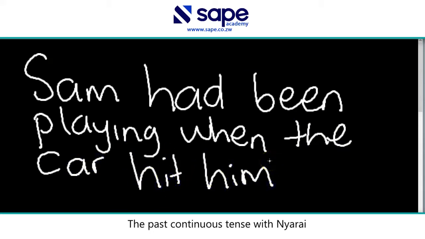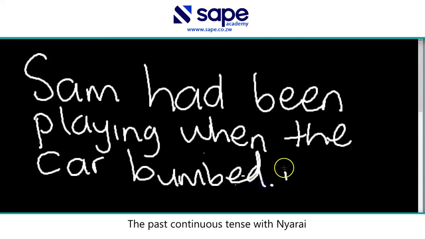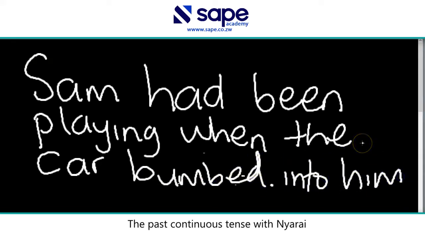Or maybe let's use a more appropriate word. Let's say bumped into him. Okay, bumped into him. So we are focusing on the past perfect continuous tense.